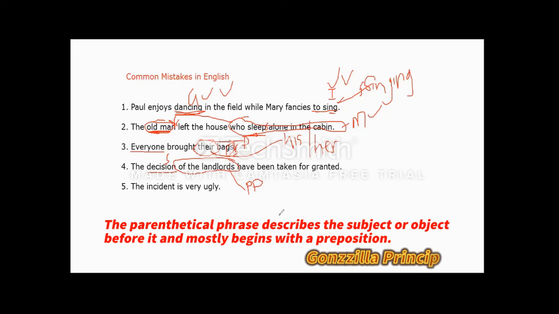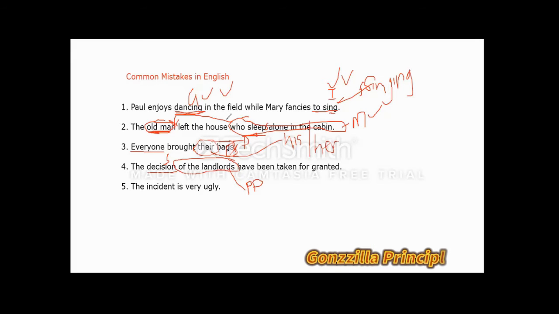But note carefully, the parenthetical phrase must not decide the singular or plural nature of the verb. So whether your verb is singular or plural, the parenthetical phrase cannot decide it. If I take this phrase out of the sentence, I'll say the decision have been taken for granted. Now here, the revelation of what type of verb we need to use comes into play. We know the decision here is singular in nature. Have here is plural, so we cannot use have here. We use has as a replacement because here the decision becomes our subject.